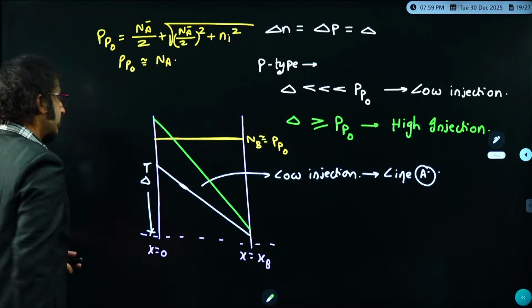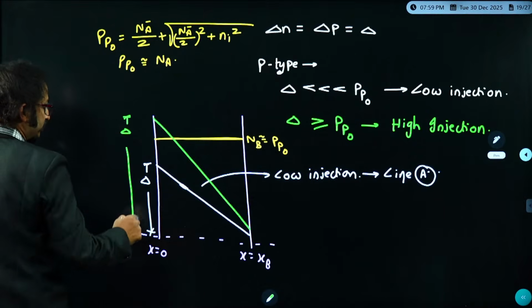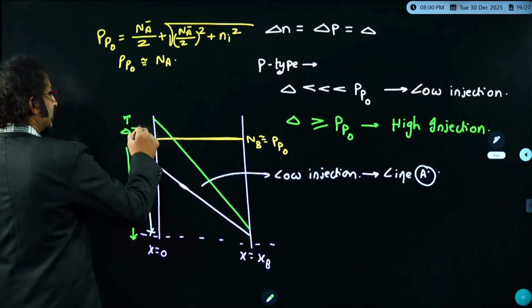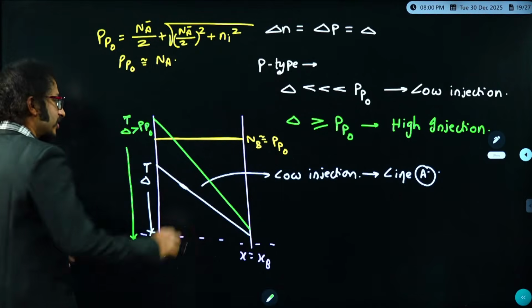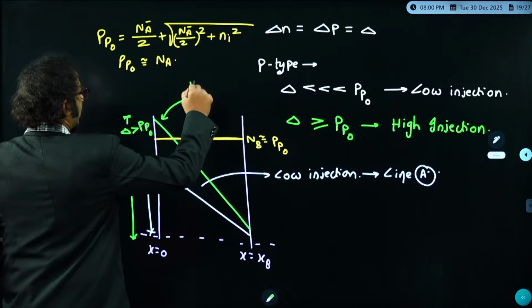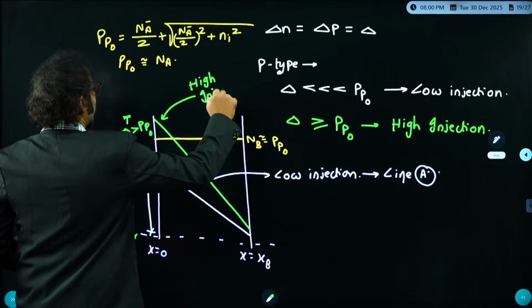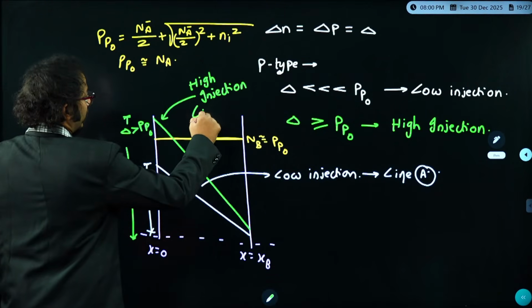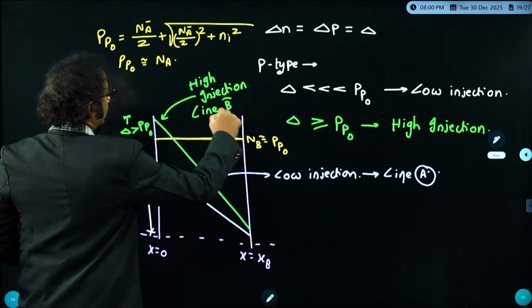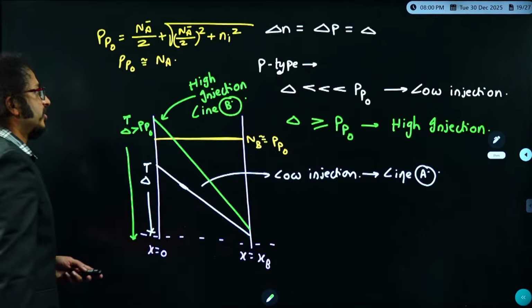But if I check this magnitude, delta, I think this magnitude is greater than PP naught. That clearly represents a high level injection. So this is nothing but line B. So line A represents low level injection. Line B represents high level injection.